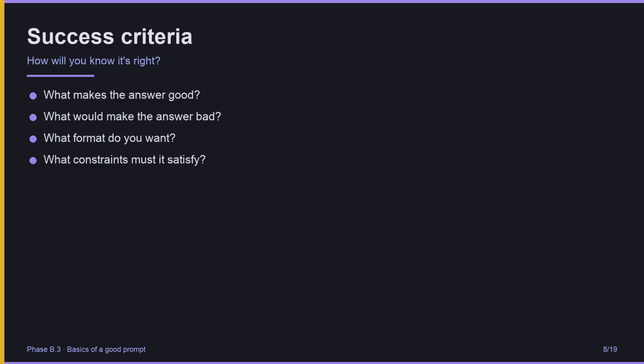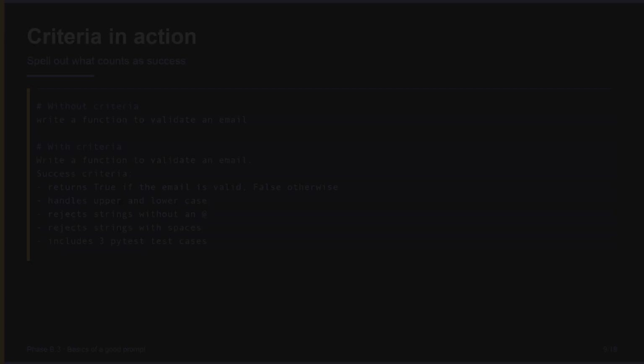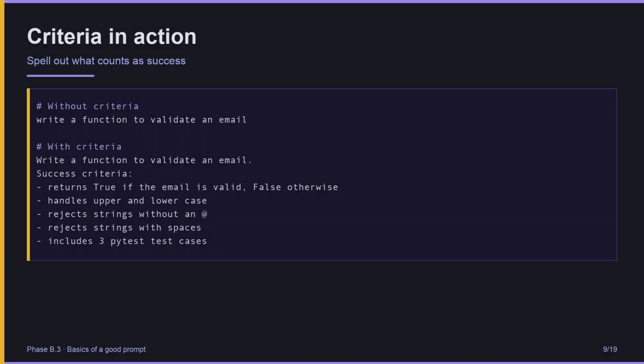The model will happily produce a result without criteria. But the result will be a guess. Criteria turn a guess into a targeted answer. Here is the same request with and without success criteria. On top, write a function to validate an email. The model will produce something, but it might not match your needs.